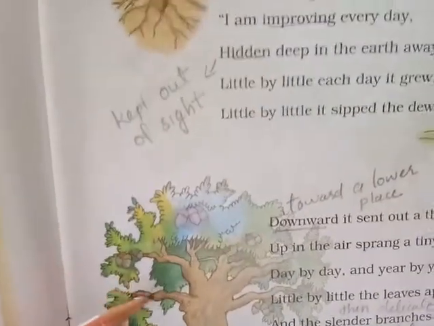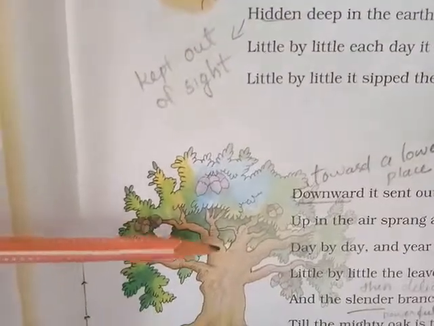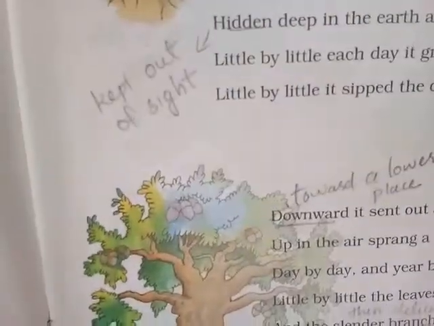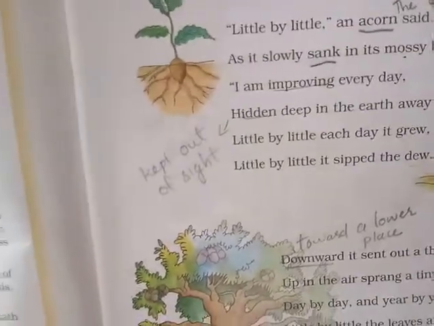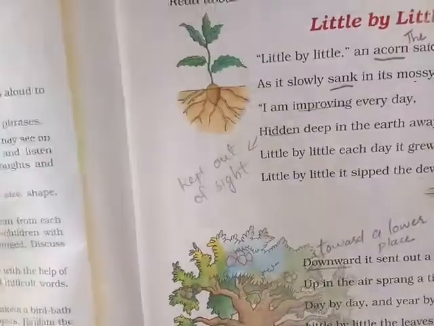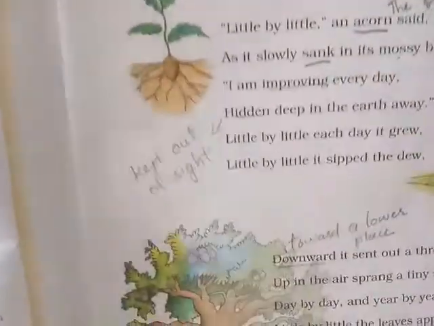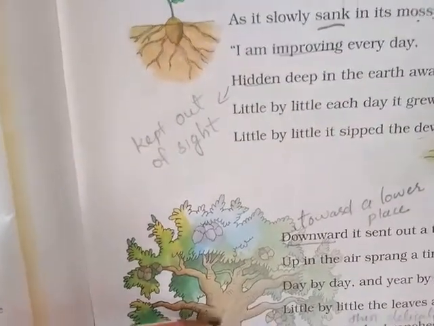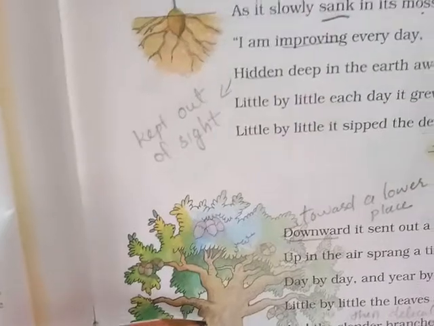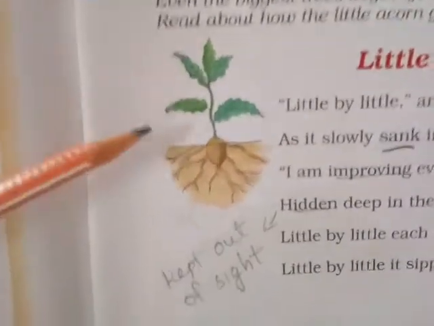Now, this poem is saying about the oak tree. Do you know how this oak tree grows, how it becomes big? We could not say that it is big from the beginning. This oak tree will become a big tree after so many years. When it is very small, you see this picture.